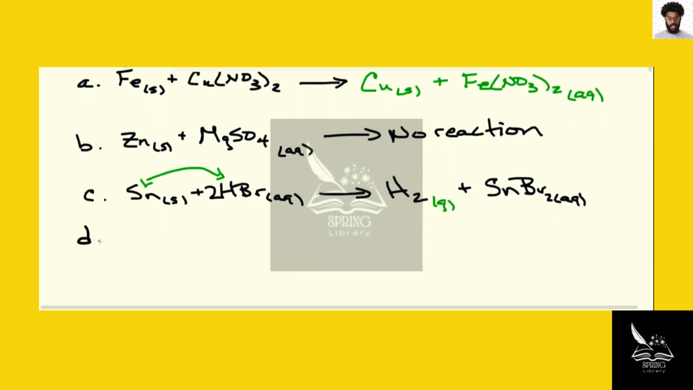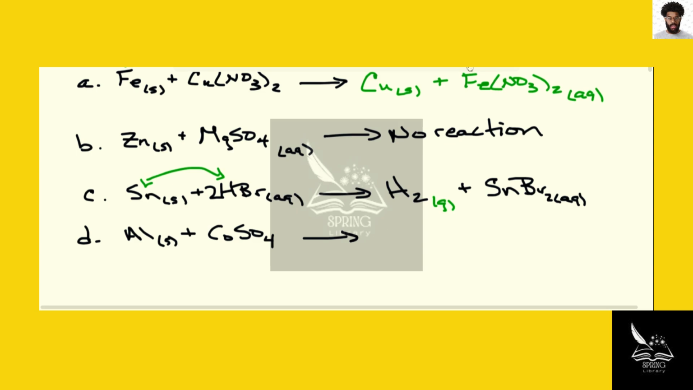And finally, if we take a look at aluminum metal, metal is just a solid, and we react that with cobalt 2 sulfate. Now the question is, is the aluminum higher or is the cobalt higher? And the aluminum is higher. So we're going to go ahead and do this reaction.